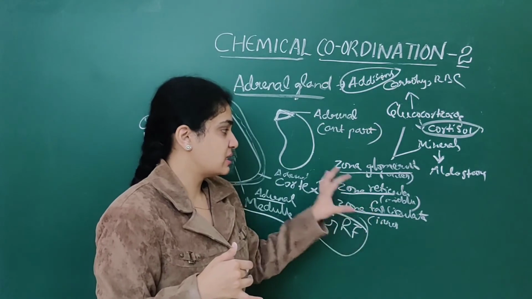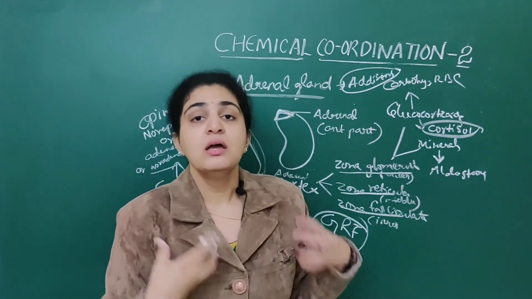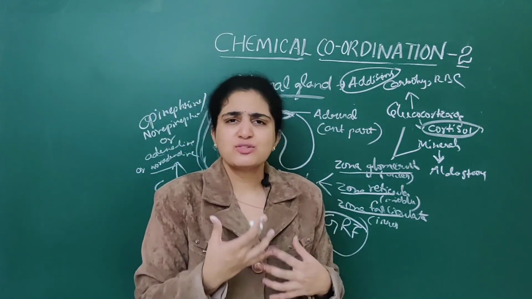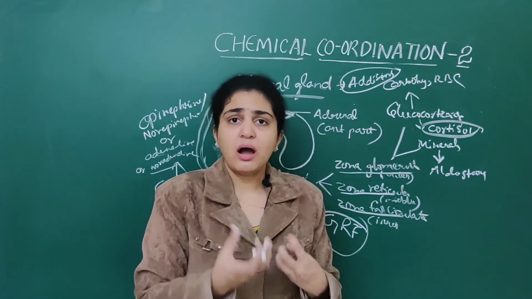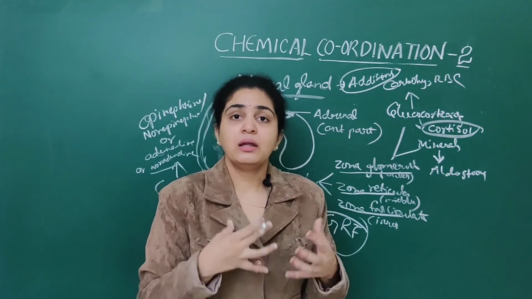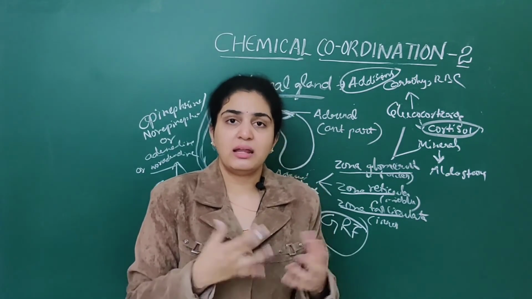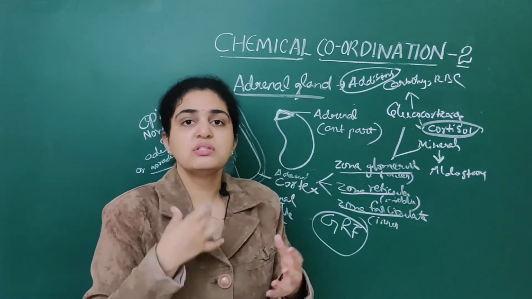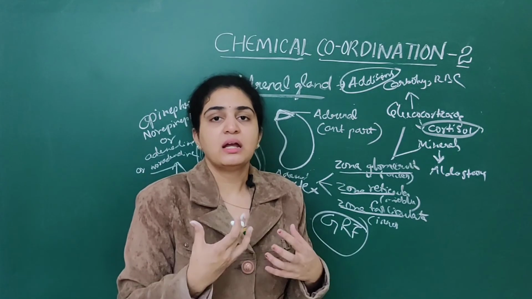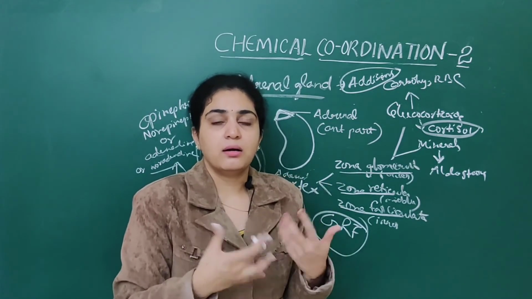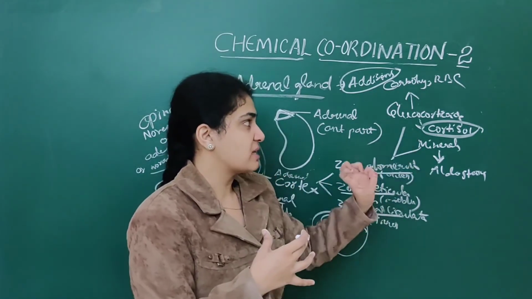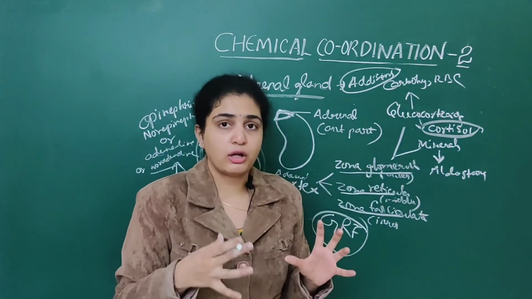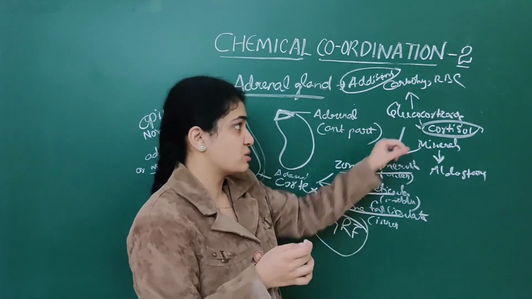These three layers in the adrenal cortex mainly secrete glucocorticoids as well as mineralocorticoids, and some others are also secreted. They help in growth of facial hair, and those are all related to cortisol.